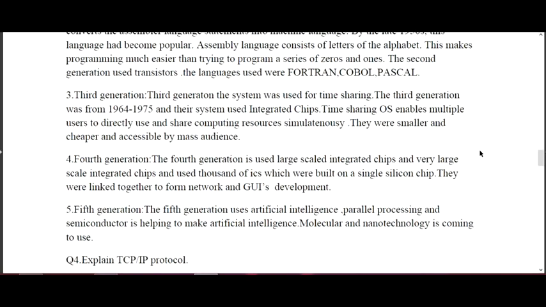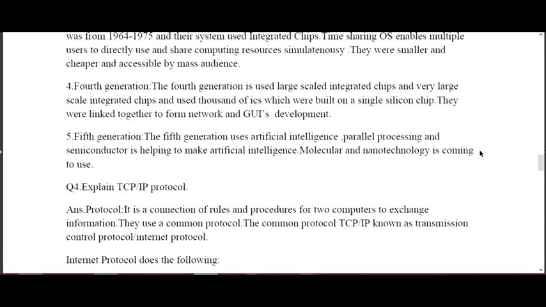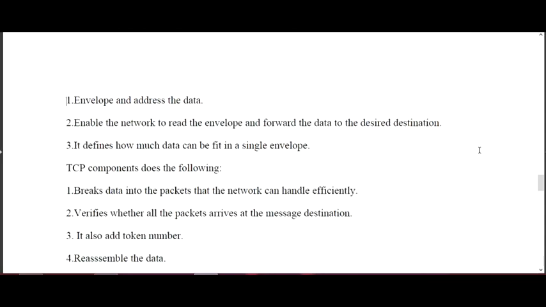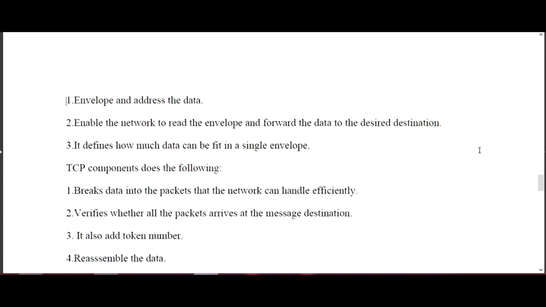Talking about the TCP/IP protocol, the full form is Transmission Control Protocol and Internet Protocol. Whenever we need to answer this kind of question, we first need to define what we mean by protocol. Protocol means the rules and procedures that two computers need to follow to exchange information, based on the internet connection we have or whatever information we want to share between two computers.